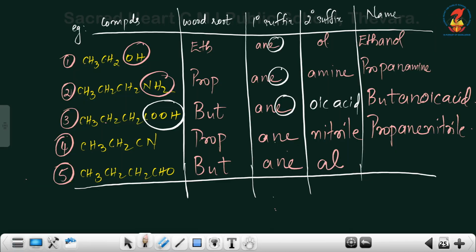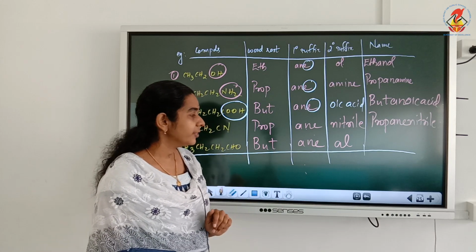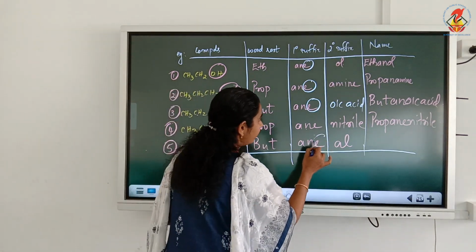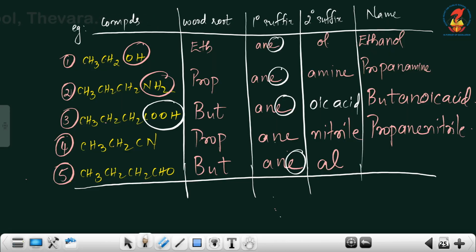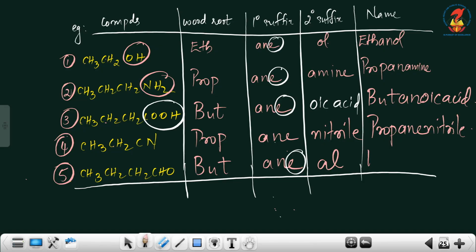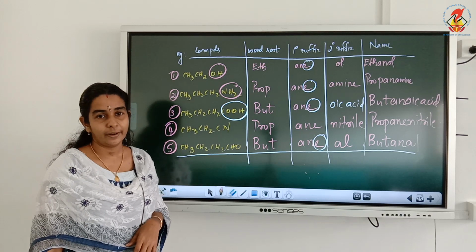For CHO, the secondary suffix is al. It starts with a vowel, so we have to remove the E from the primary suffix and attach. So the name of the compound will be but and al. So the name will be butanal.